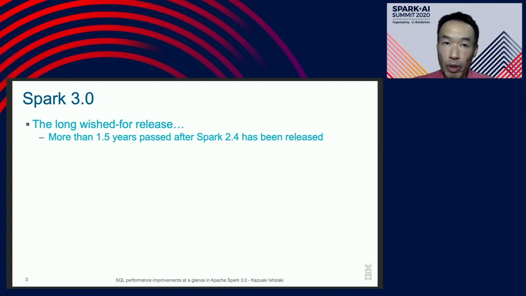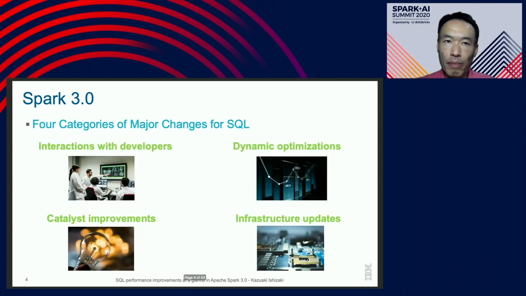So Spark 3.0. We have been waiting for a long time since Spark 2.4 was released. Here are the major changes in Spark 3.0 for SQL performance improvement, which I personally selected.